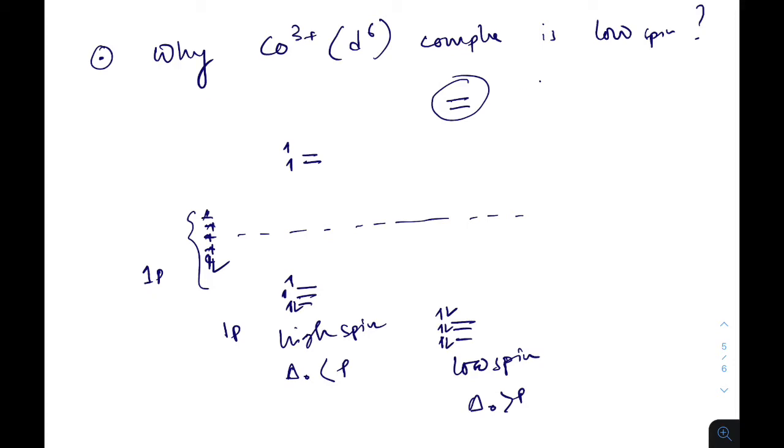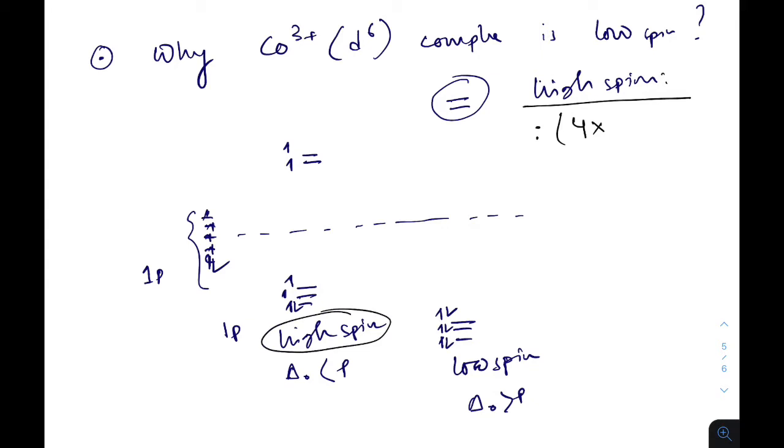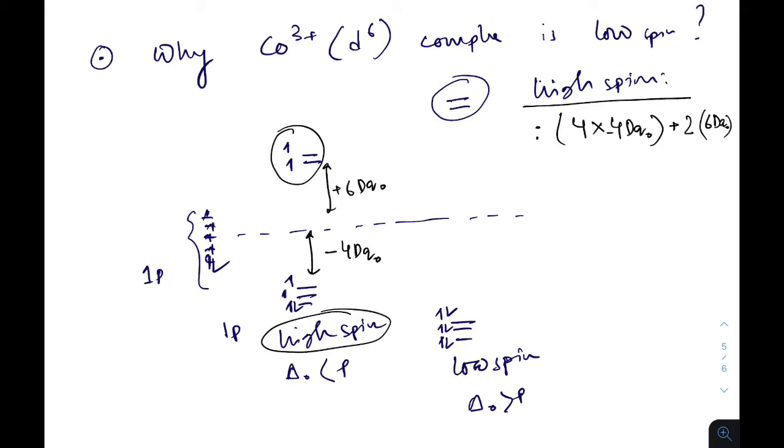Now if we calculate the CFSE of high spin, there are 4 electrons in the lower state, and the energy is minus 4 Dq octahedral, and 2 electrons in the eg state, whose energy is plus 6 Dq octahedral, and no pairing energy.